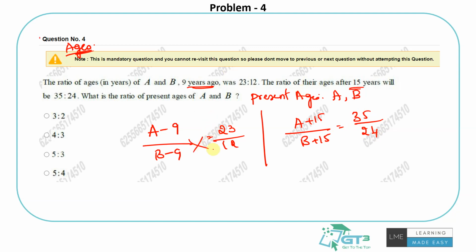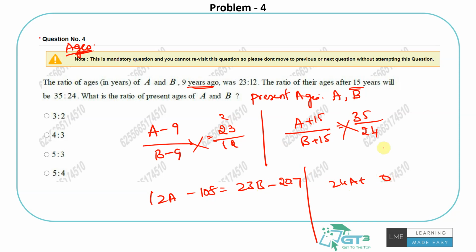So let's just go ahead. They're asking the ratio of present ages of A and B. So it will be 12A minus 12 9s are 108, 23B minus 207, right? Let's just keep it for now. I'm just trying to play around. 24A plus 360, 35B plus 525, right? So let me send this to the other side. I get 24A is equal to 35B plus 525 minus 360, which is 165. Right, just play with it the same way.